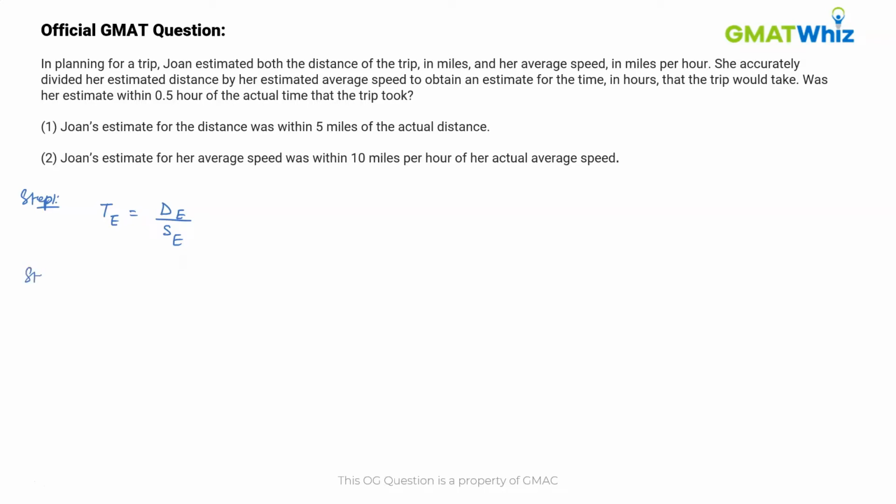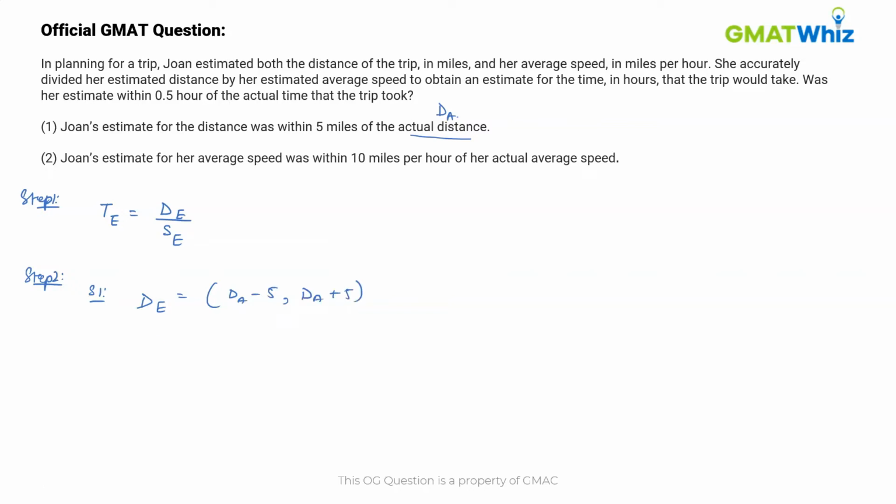Since there is not much information given in the question, we move on to step 2 and analyze statement 1. Statement 1 tells us that Joan's estimate for the distance was within 5 miles of the actual distance. If we translate this statement to an equation, and the actual distance is denoted by dA, then the distance that Joan estimated was within the range of dA minus 5, dA plus 5. It was within this range.